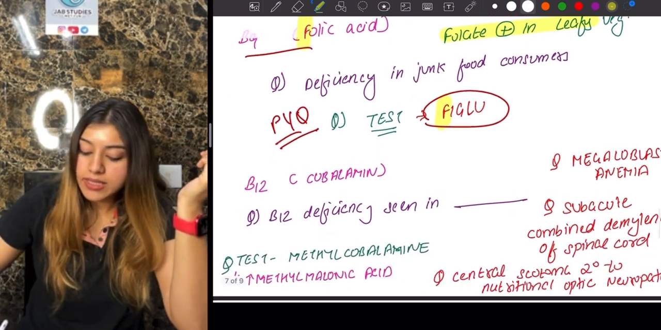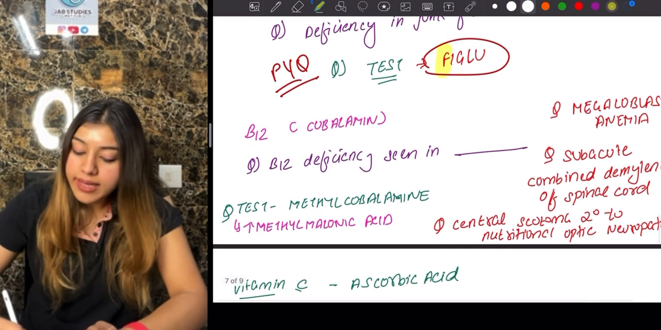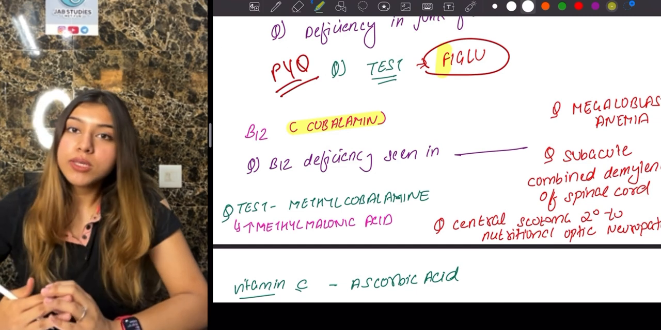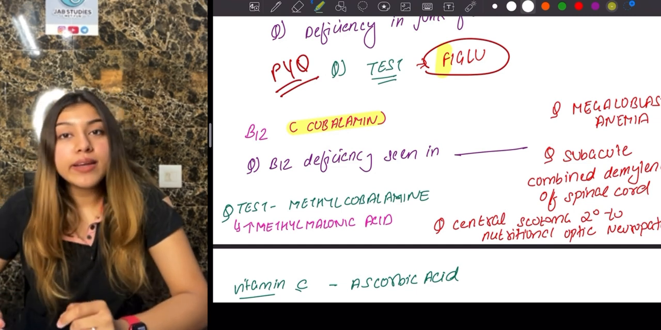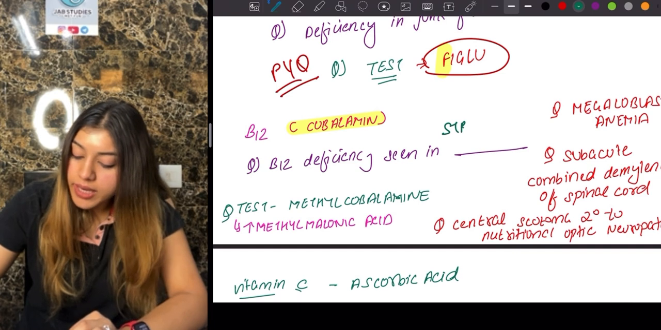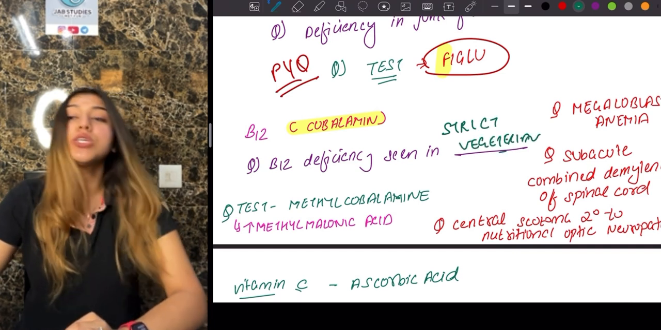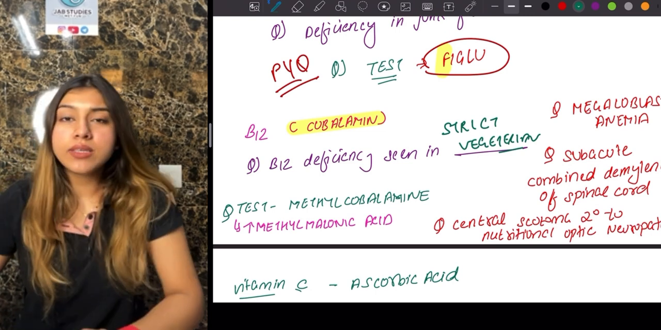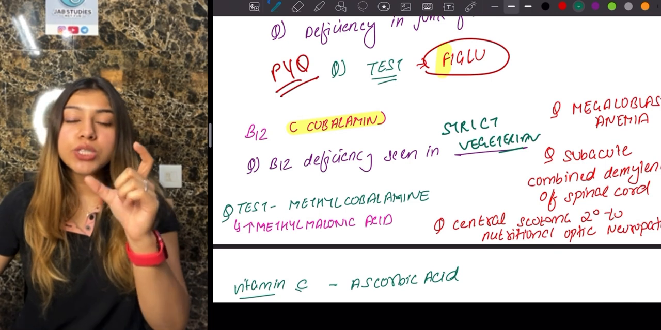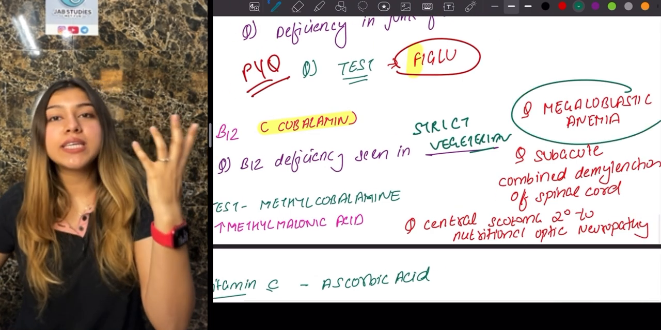Okay. Next, very important, guys, is our B12. B12 is our cobalamin. So guys, I'm pretty sure by now you must have solved this question also. B12 deficiency is seen in, very good, strict vegetarians. So how will this question come, guys? This question will come as, like, there is a 12-year-old girl who's a strict vegetarian. You see this question and with your eyes closed what will you mark it as? You will mark it as megaloblastic anemia.